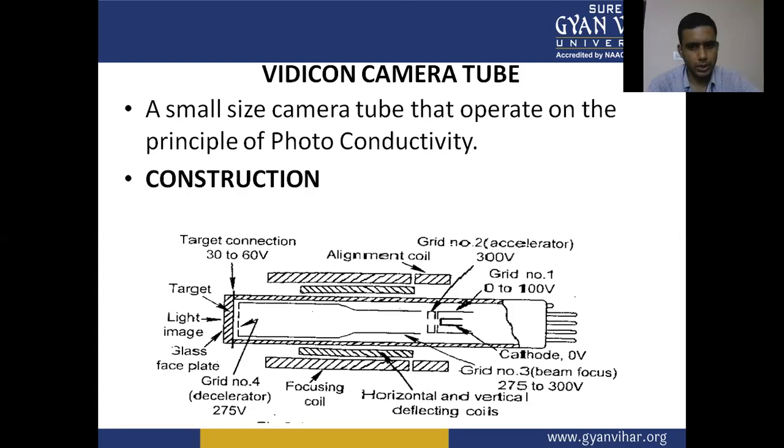A voltage of 0 to 100 volts is applied on the cathode.